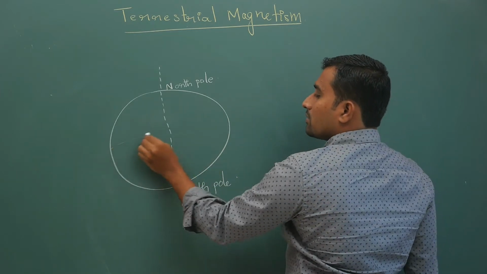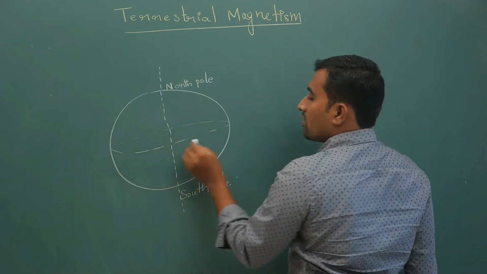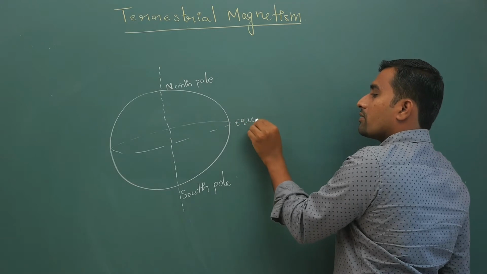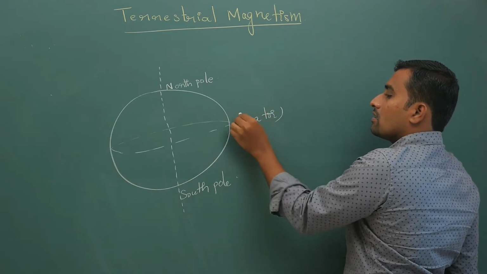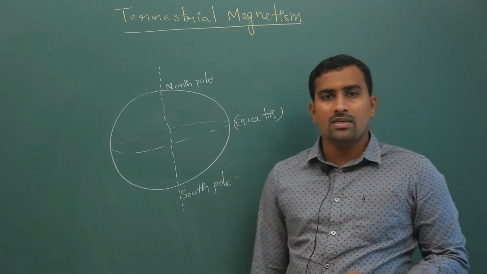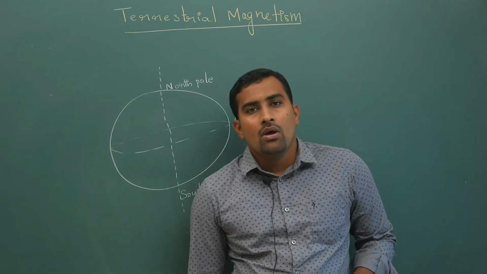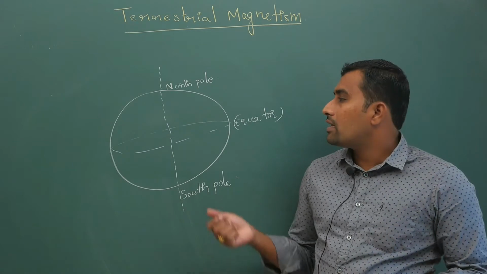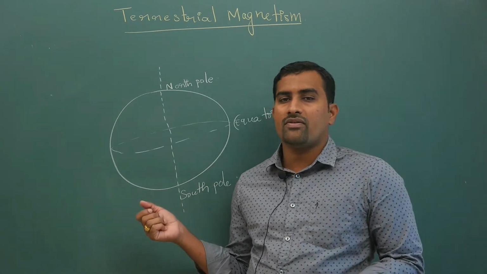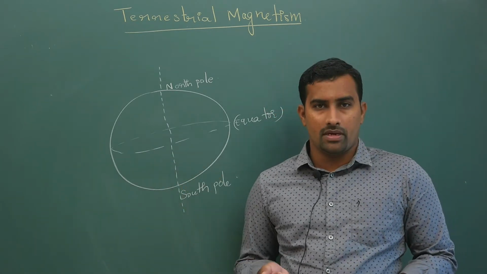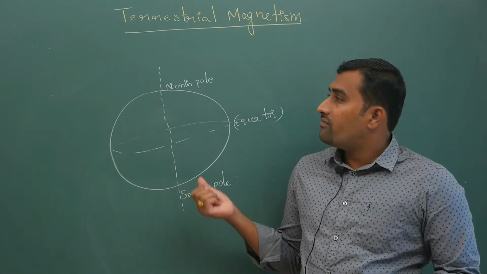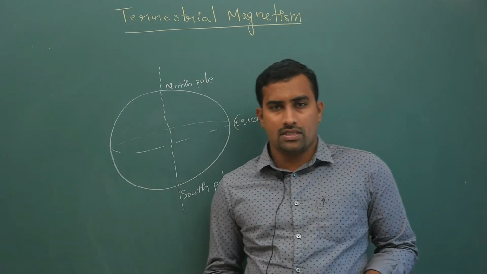Then you must have studied in geography in lower classes that this is your equator. Now what I will be doing is adding more clarity into this topic. Okay, so we will study in terms of physics.